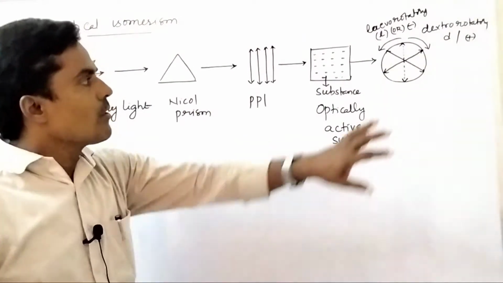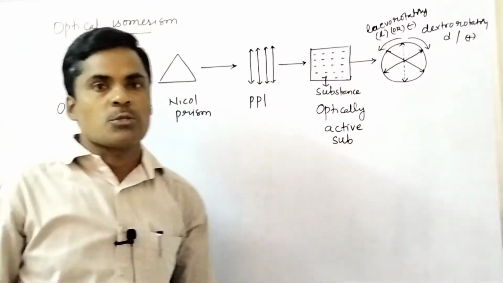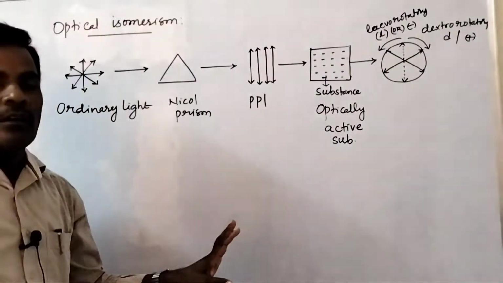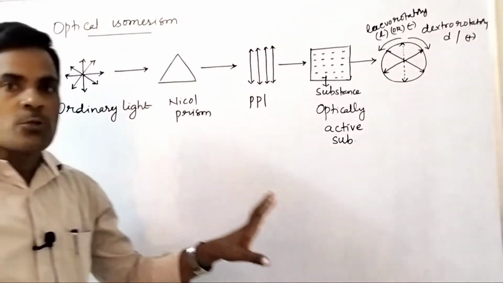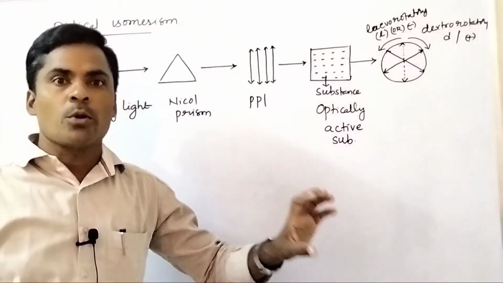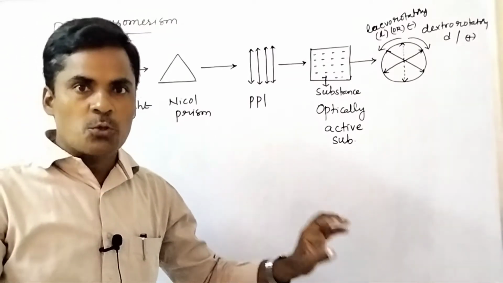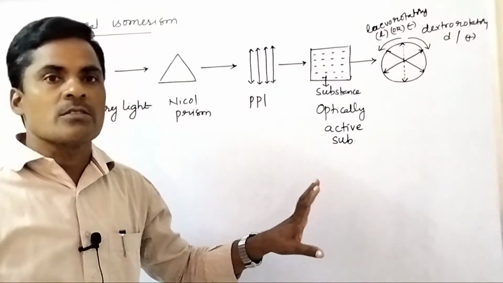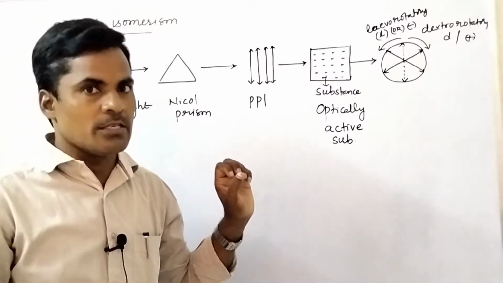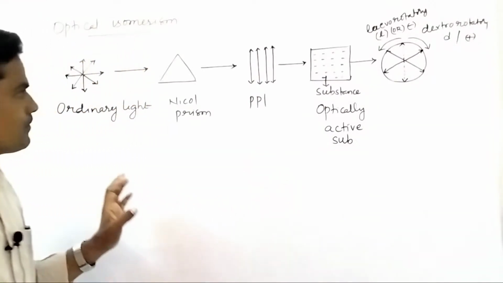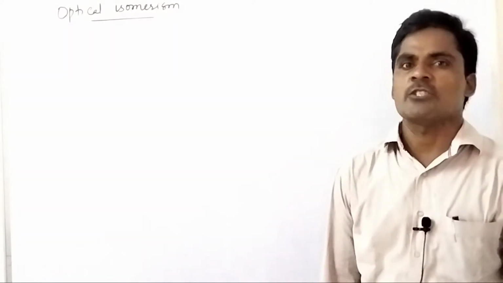So this phenomenon is called what? Optical isomerism. Simply we can define it as the isomers which differ in the rotation of plane polarized light are called optical isomers, and this phenomenon is called optical isomerism. To show optical isomerism, the compound should have at least one asymmetric carbon.